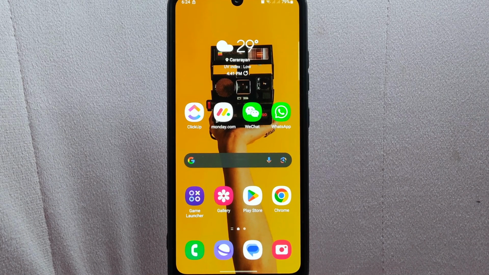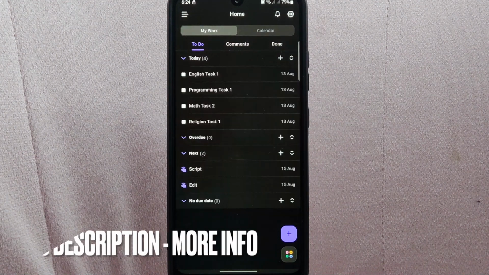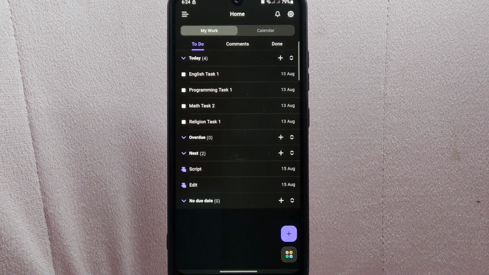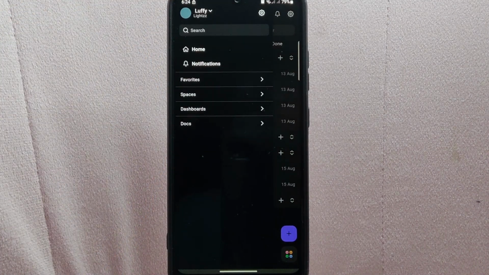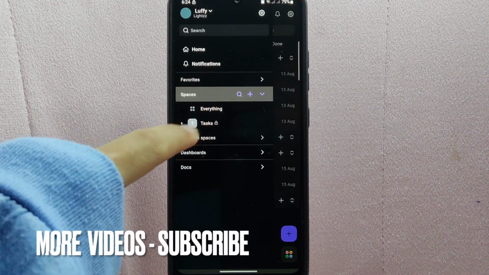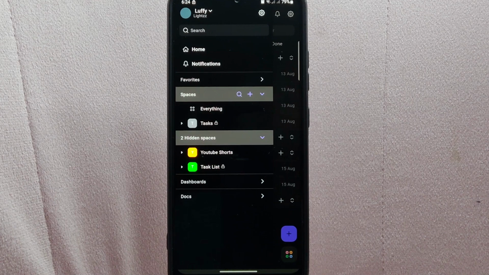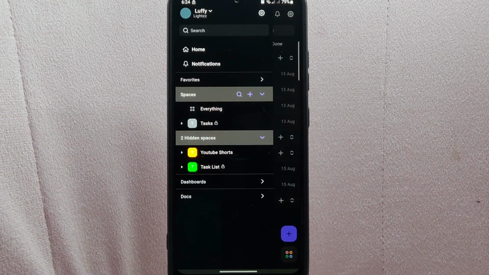So let's start. First, open the ClickUp application and log in to your account. Once you're logged in, you will be taken to the home page. In this page, tap on the three lines icon at the top left corner of the screen. A panel will appear at the left side, and here, tap on Spaces. Below the Spaces section, you can see this Hidden Spaces option. Simply tap on it. After that, you can now see all the spaces that you have previously hidden.